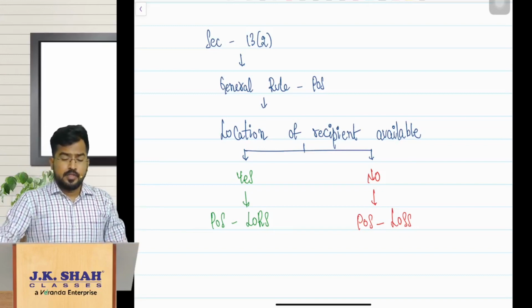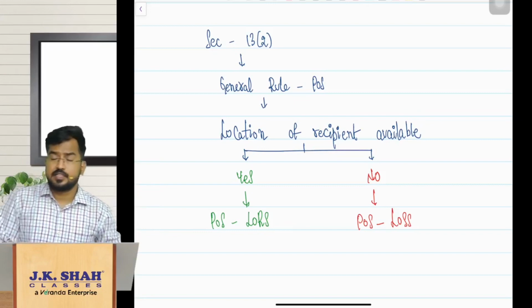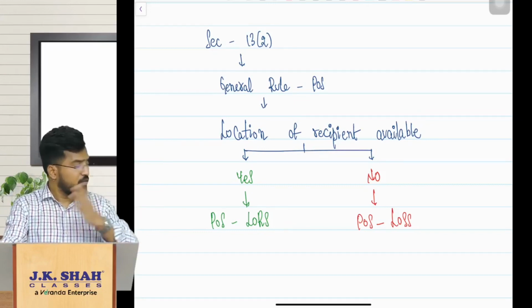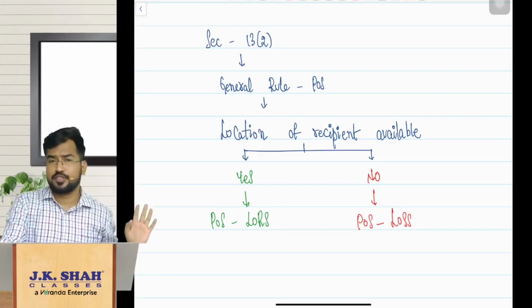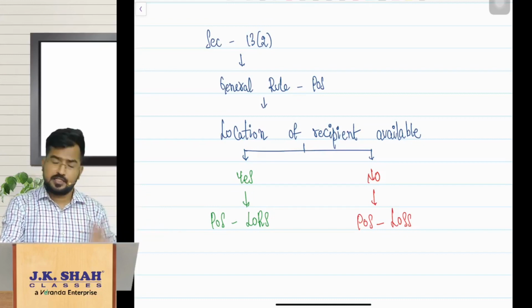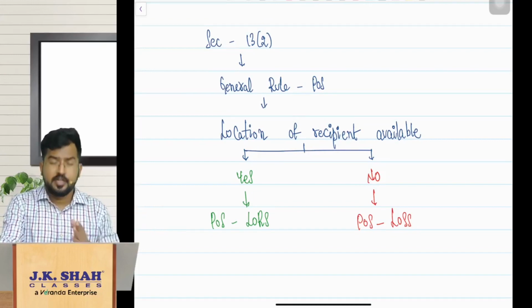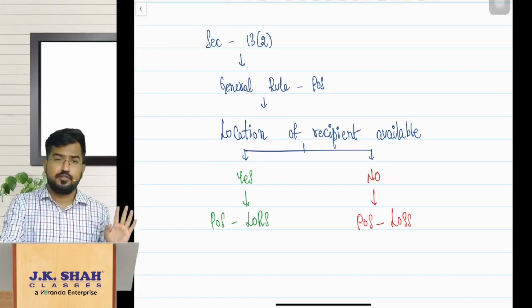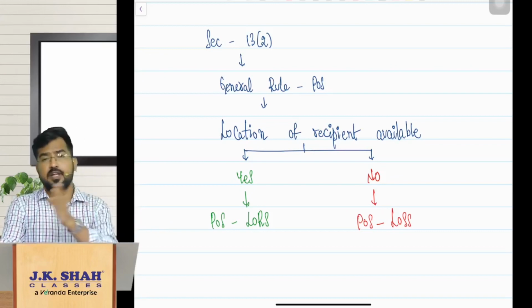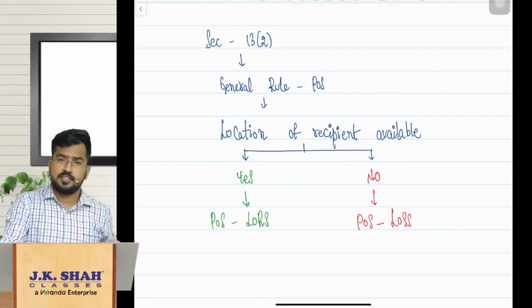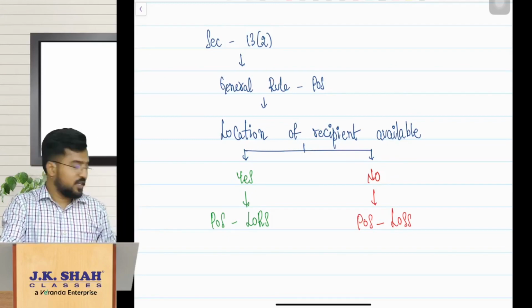The general rule for these services is based on whether the location of the recipient is available with you or not. If it is available, then his location only will be taken as the place of supply. If not available, the location of the supplier will be taken as the place of supply. So this rule is now applicable even for transportation of goods including mail or courier, when either the supplier or the recipient, any one person, is outside India, right?